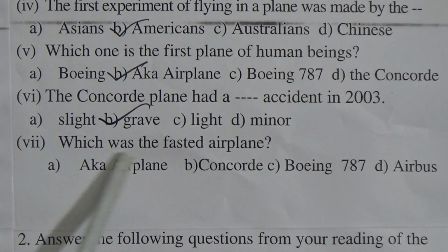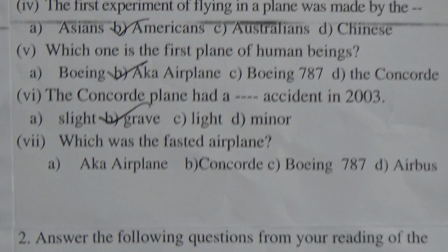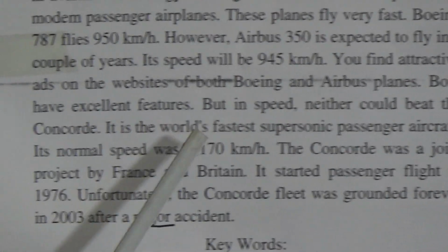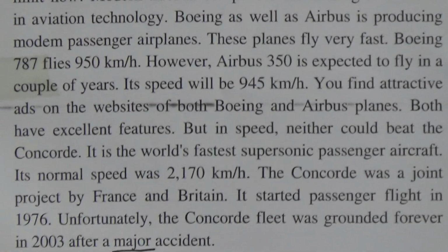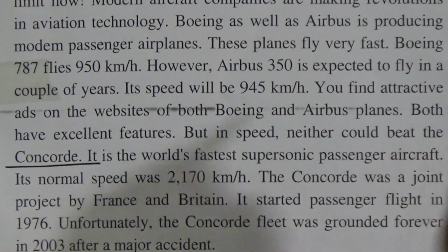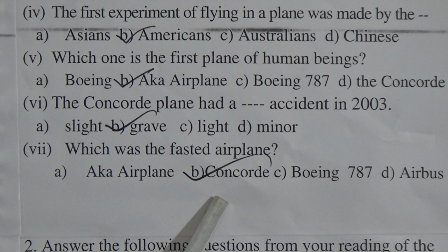Last, which was the fastest airplane? B, Concorde. C, Boeing 787. Airbus. In the text we have got the point that Concorde was the fastest. It is the world's fastest supersonic passenger aircraft, and it is Concorde. So B is the proper answer. Concorde is the proper answer.